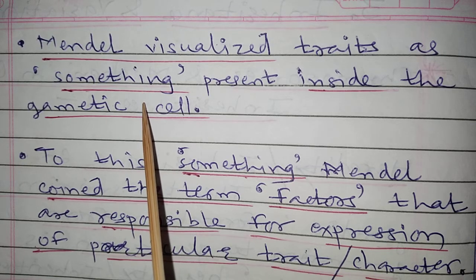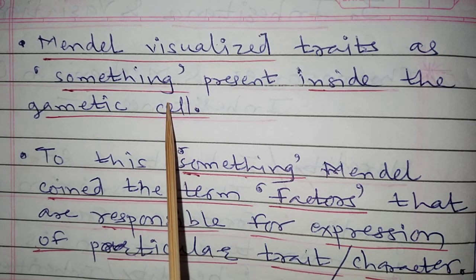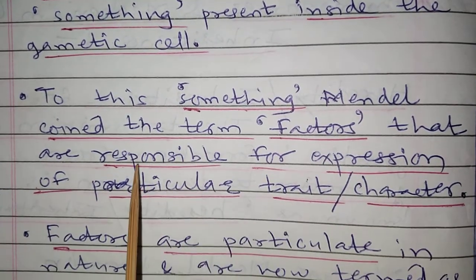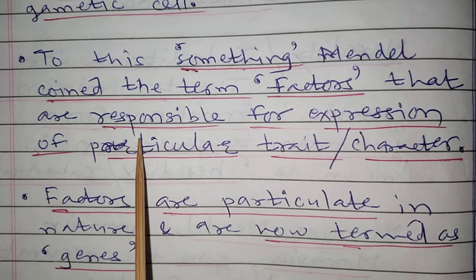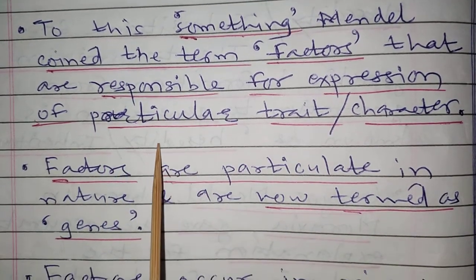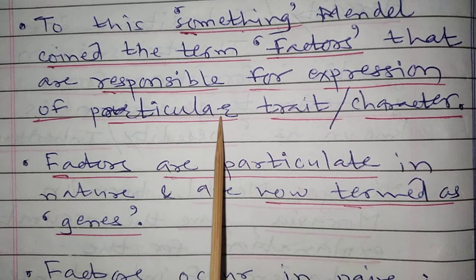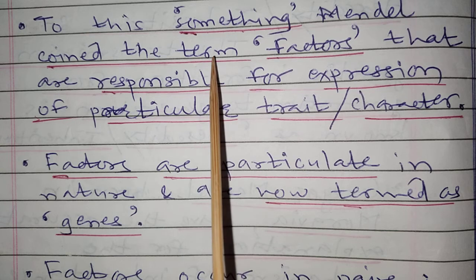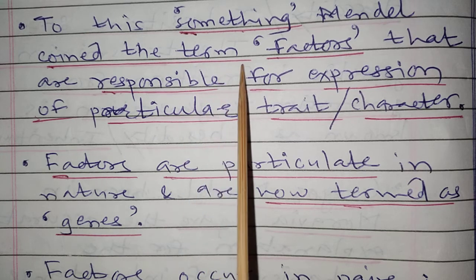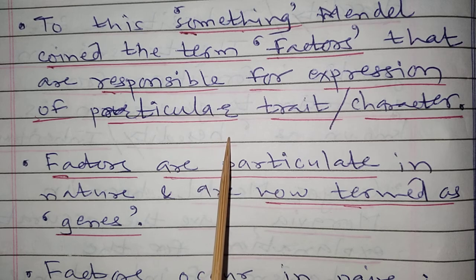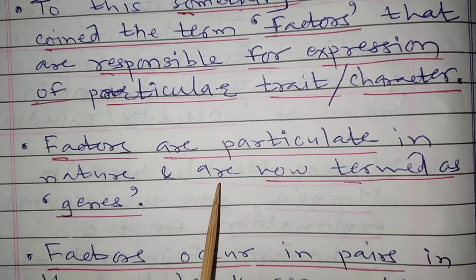Therefore, Mendel used the term something for genetic material. To this something, Mendel coined the term factor, which is responsible for expression, meaning showing, of a particular trait or character.